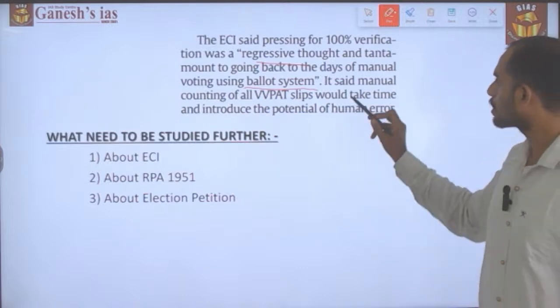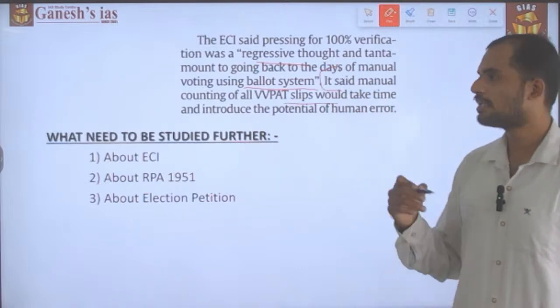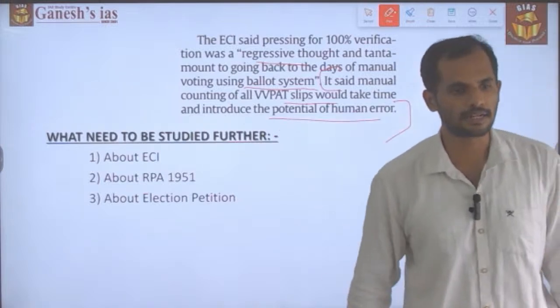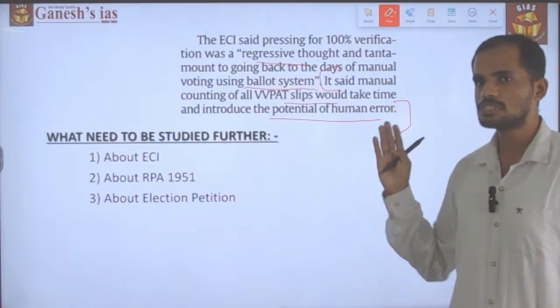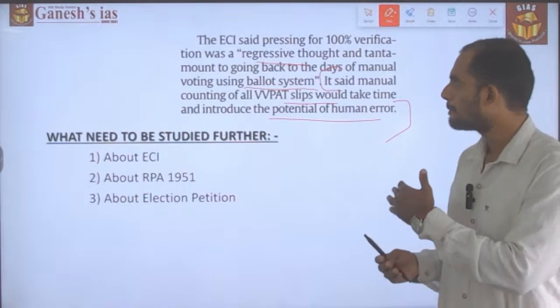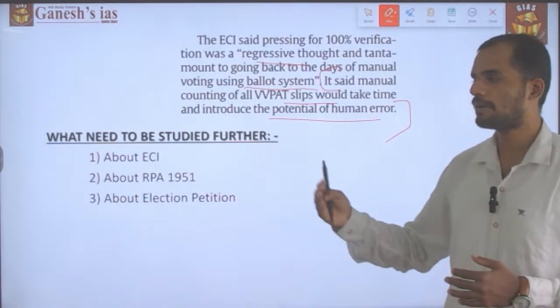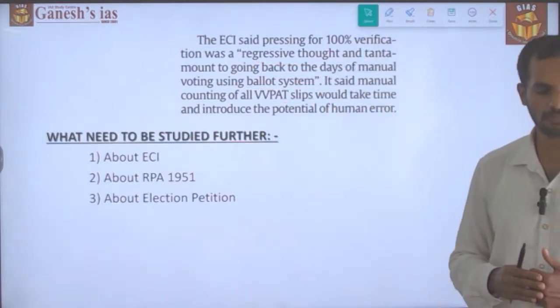Counting all the VVPAT slips would take time and involve a huge amount of cost, and there is also potential for human error, which in turn would decrease the integrity of the election system. So these are the arguments placed by the Election Commission of India against the 100% counting of the VVPAT. So this is what the topic of VVPAT is about.